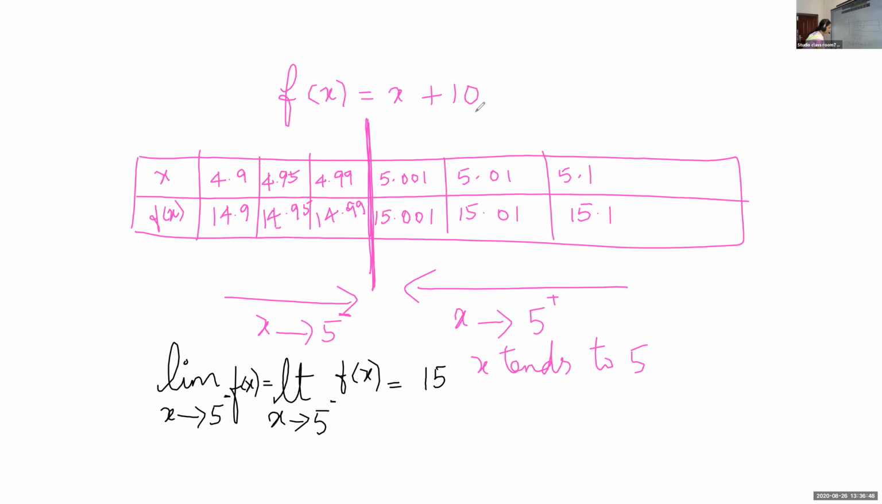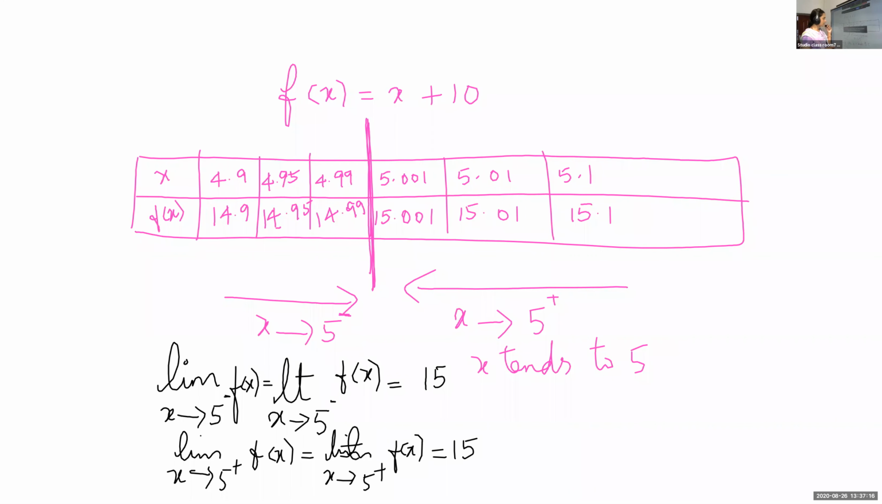Similarly for RHS, limit x tends to 5 plus of f of x is equal to 15. Both the left limit and the right limit are the same.